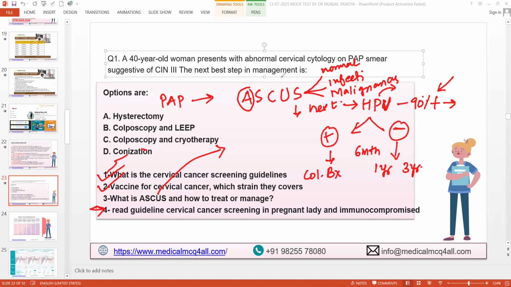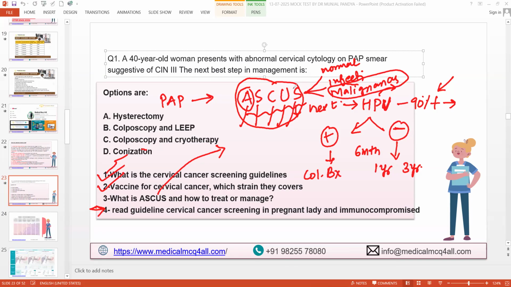Any reason, even a bad infection in the genital tract, you may see some kind of abnormal cells, right? Or atypical squamous cells of uncertain significance. You don't know the significance. It could be normal, it could be infection, it could be malignancy. So once you have this, what we would not like to miss is malignancy.